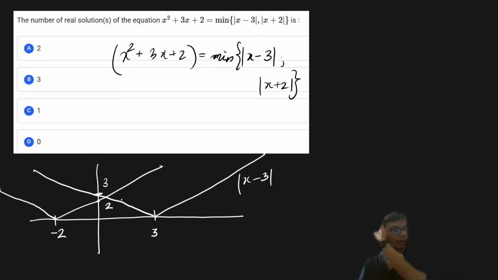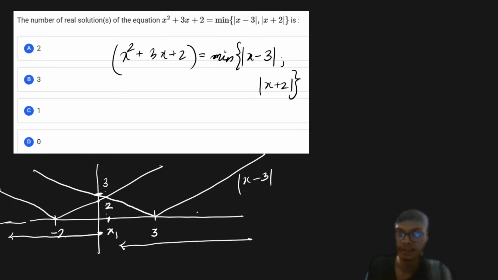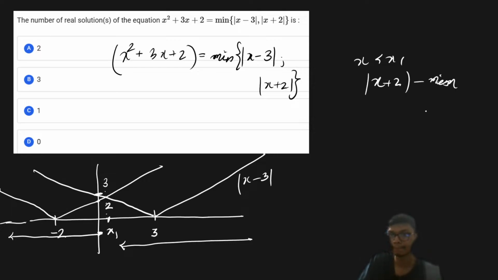Right. So if you just look over here, we need to find the minimum of it, right? What you can see is that for x going from minus infinity to this particular location, let us call this location x1, mod of x plus 2 is the minimum, right? And similarly, for the remaining part, mod of x minus 3 is going to be the minimum. So for x less than x1, mod of x plus 2 is the minimum, and for x greater than x1, mod of x minus 3 is going to be the minimum, right?